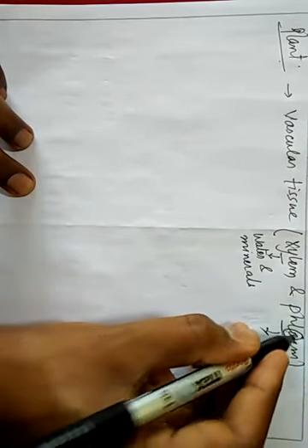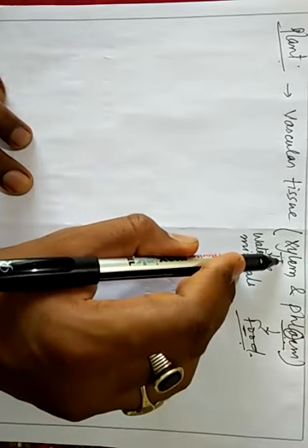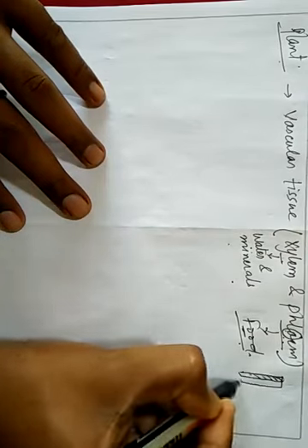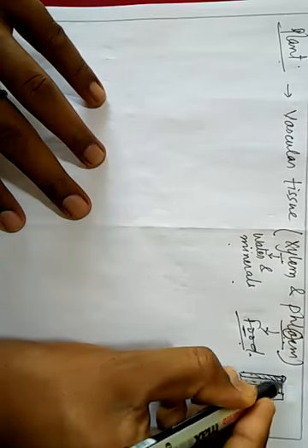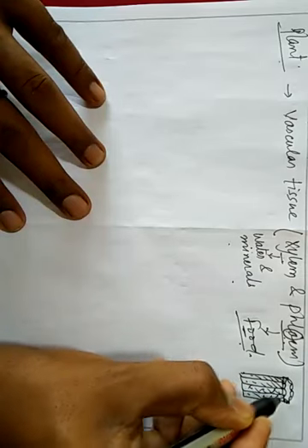Xylem is for water and minerals transportation, and in phloem, O is present. So for phloem, always remember food: in food O is present, in phloem O is present. So phloem is related to the transportation of food. In xylem O is absent. So xylem is responsible for the transportation of water and minerals. Always remember. This xylem and phloem, if you see, have so many tissues, more than one type, and they are different in their shape and size, and they are forming in this way. It will form a tube-like structure.